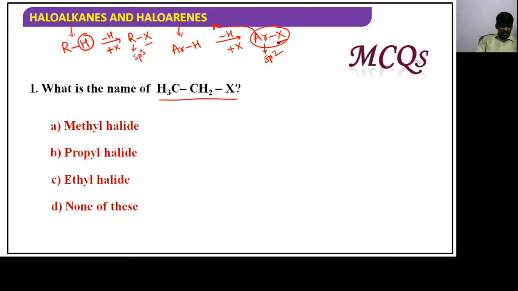It is ethyl halide. Avinash Kumar, if it is ethyl halide, then which option is it? C. That's great. Keep going. Few people said, Avinash, Sachin, Devan said. Okay, let's see the answer. Option C. C is the correct answer, guys. Ethyl halide is the correct answer. Absolutely. Perfect, guys.